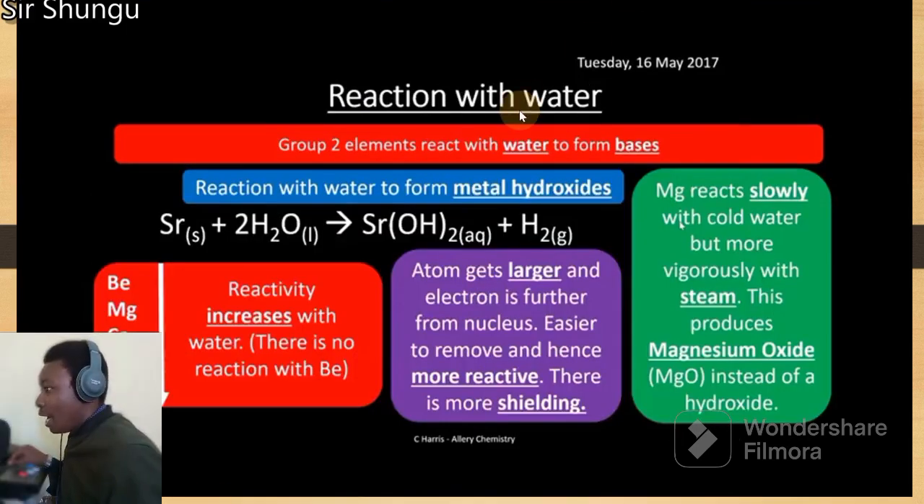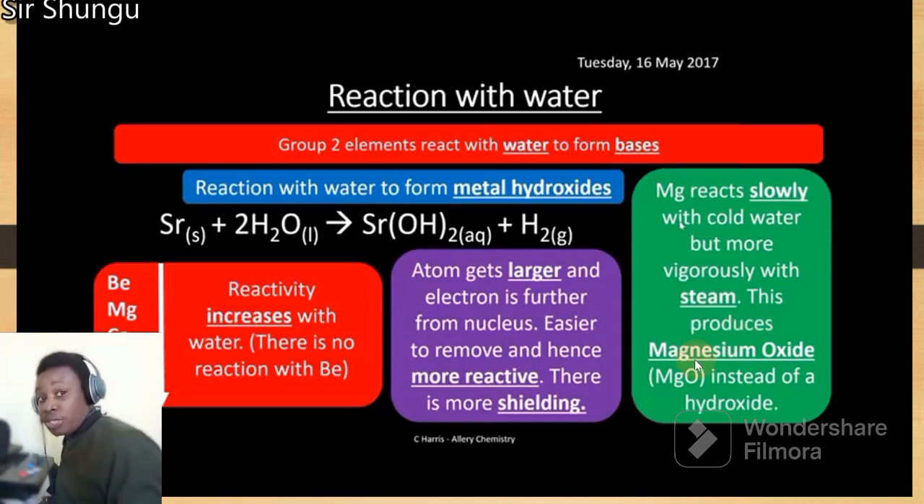Reactions with water. Let's go, serious business here. What happens when these react with water? Group 2 elements react with water to form bases. Just remember, according to this equation here, you form the hydroxide and hydrogen gas. However, there is one element which behaves differently, magnesium, which reacts slowly with cold water but more vigorously with steam. So for magnesium, you need steam for an increased rate of reaction.